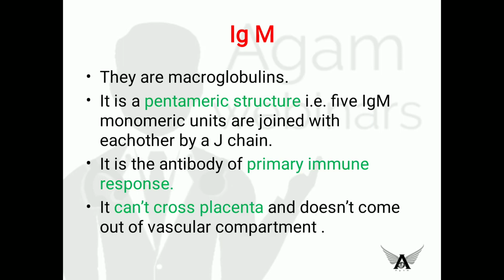Next is immunoglobulin M. They are also called macroglobulins, and it is a pentameric structure. That is, five immunoglobulin monomers are joined with each other to form a pentameric structure, and they are joined with the help of J chain. This J chain joins the five monomeric units. And as we discussed, immunoglobulin G is the antibody of secondary immune response.